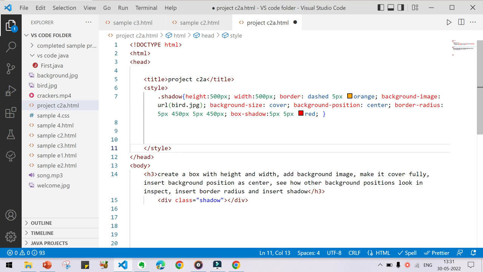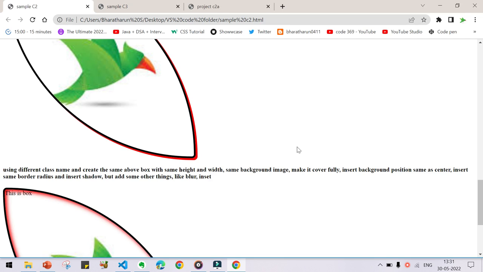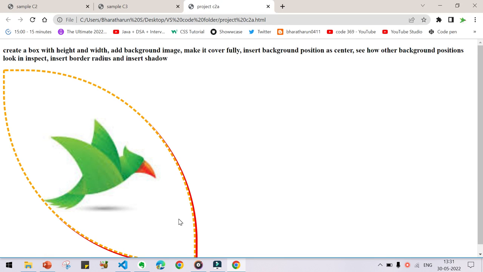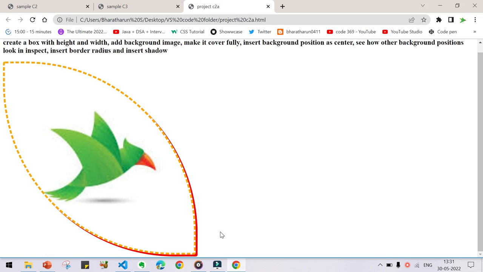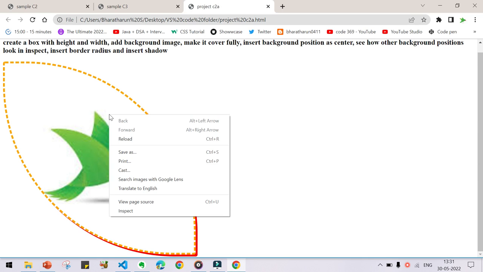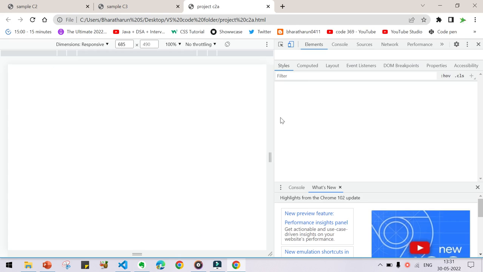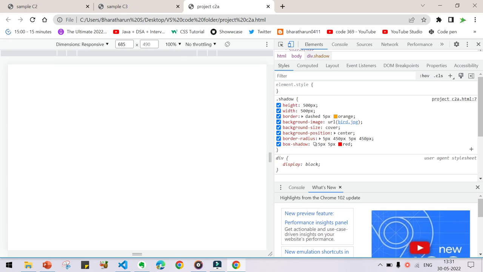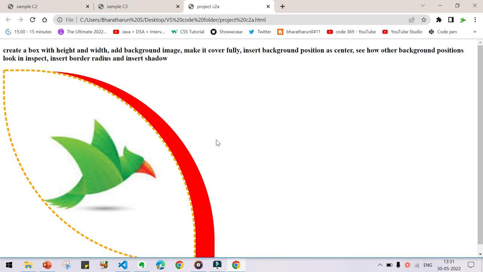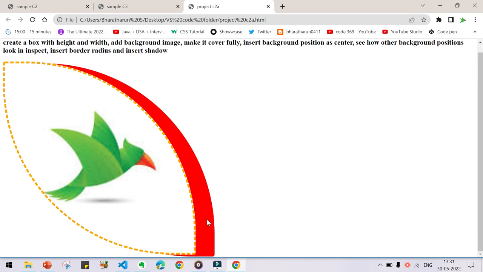Okay, press Ctrl S and go back, reload. Now you can see a shadow here. If you want to change the value of the x and y axis, you right click and inspect. I am changing the value of the x axis to 50 pixel. How will it appear? Press enter and close. Okay, this is too wide. If I change the y axis also, how will it appear?